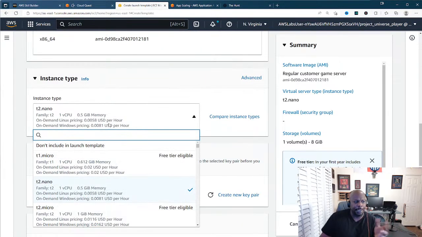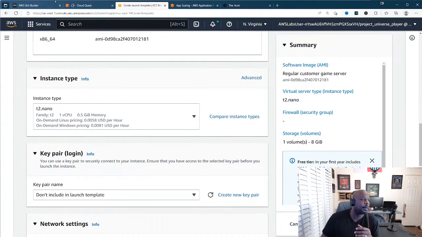But just remember, as you're going through and playing with these different cloud resources, some instance types are free tier eligible and some are not. So if you have an account and you've already signed up on the free tier, then you need to make sure that you're using free tier resources. But because this is the game, AWS is paying for it, so we don't have to worry about it. So now we just go ahead and choose T2 Nano. That's what it said.